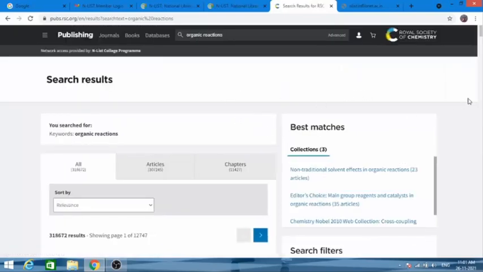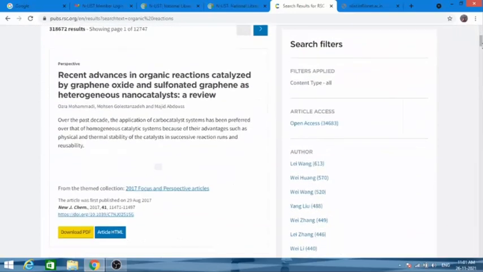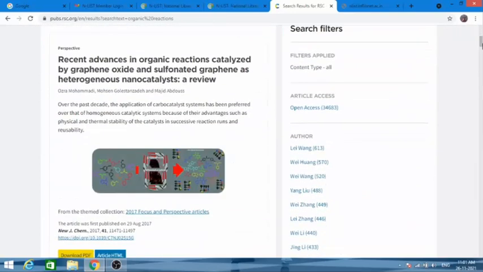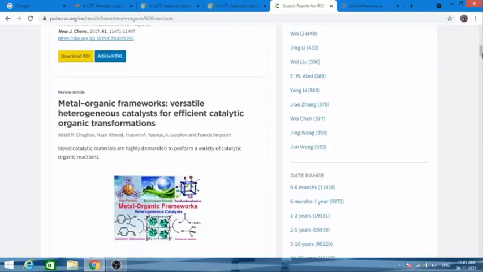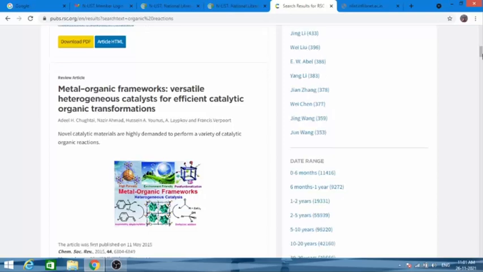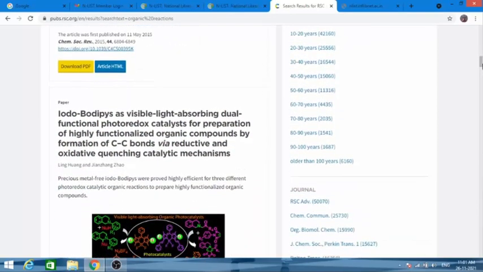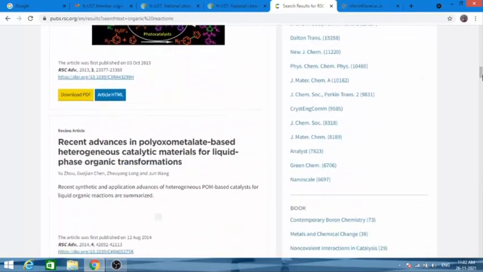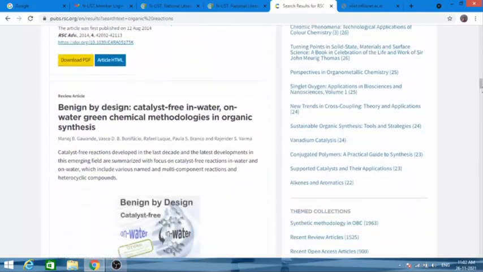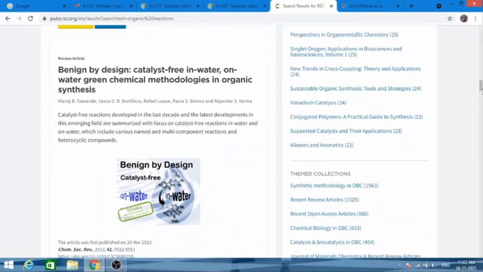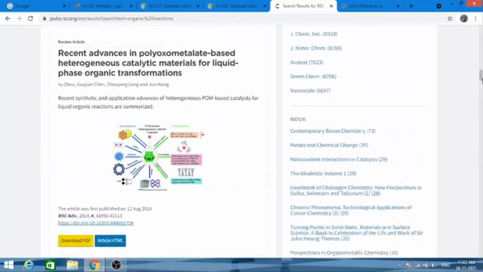Now just check here. If we go down, recent advances in organic reaction, I have got one paper here. The second one is metal organic frameworks, versatile heterogeneous catalyst for efficient catalytic organic transformations. So you'll get a number of articles related to the search you have entered.